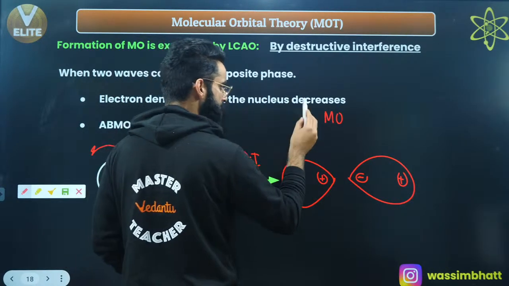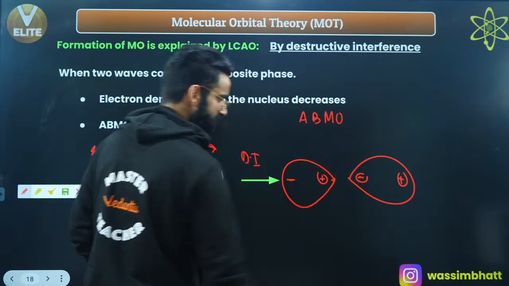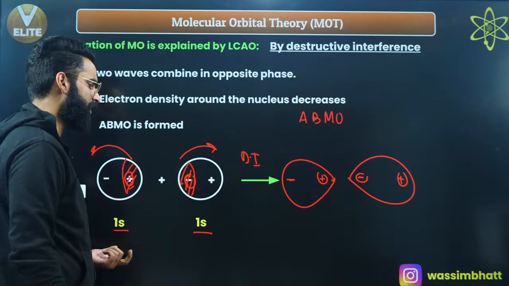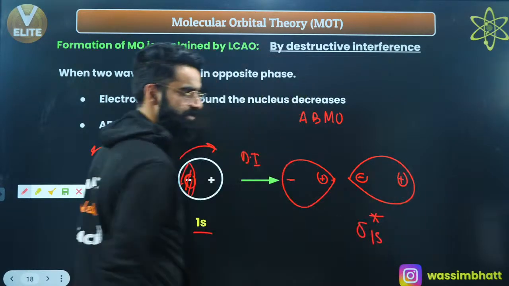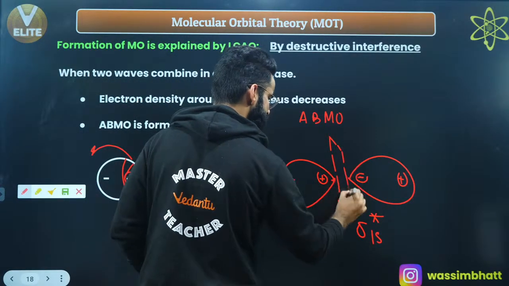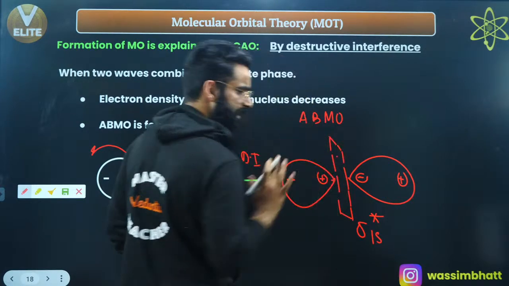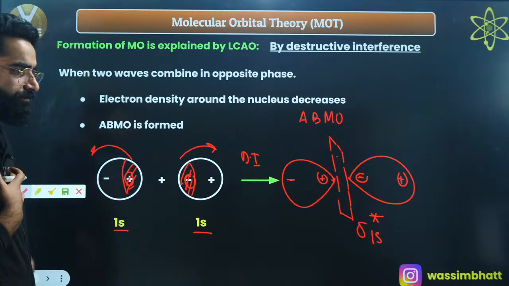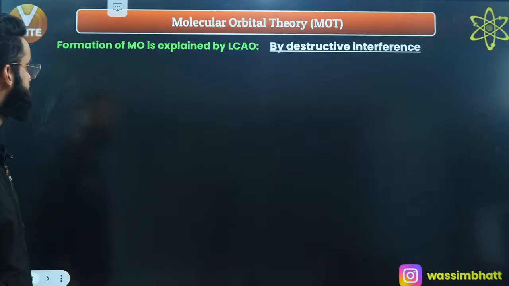As you saw, this is the resulting molecular orbital which got formed by destructive interference. Which molecular orbital gets formed? It is going to be the anti-bonding molecular orbital, in which the electron density between the nuclei has decreased, right? Is it axial overlapping or parallel overlapping? This is axial overlapping, and axial overlapping leads to the formation of sigma bonds. So this is going to be sigma star 1s. Is there any nodal plane over here? Yes, absolutely. There is one nodal plane which lies over here. You can cut this orbital in this way, and on the plane cutting the orbital there won't be any electron density. So one nodal plane in this one. I'm sure it's clear to everyone, right? So this was sigma star 1s, correct?